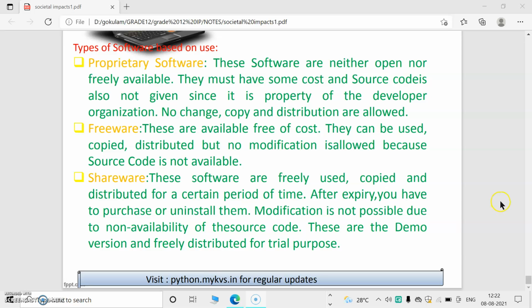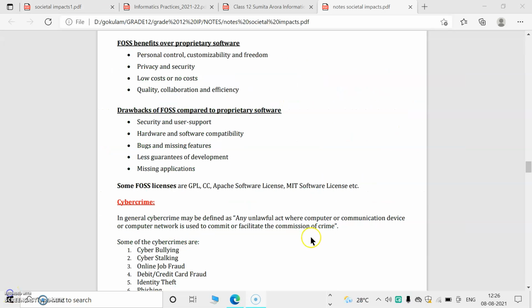So these are the types of software based on use. FOSS has many advantages over proprietary software. You all know we can use it freely, we can distribute it, and there is security, low cost, and there are some forums which help remove the errors in the program, and so on.